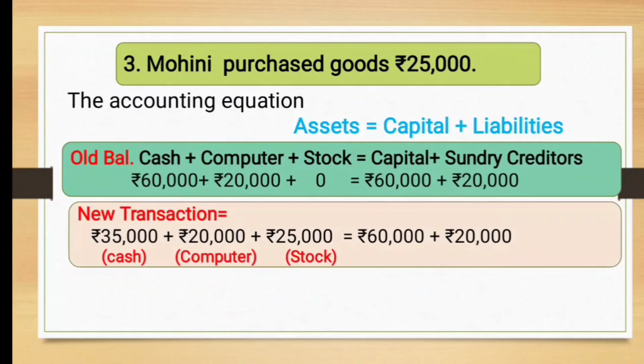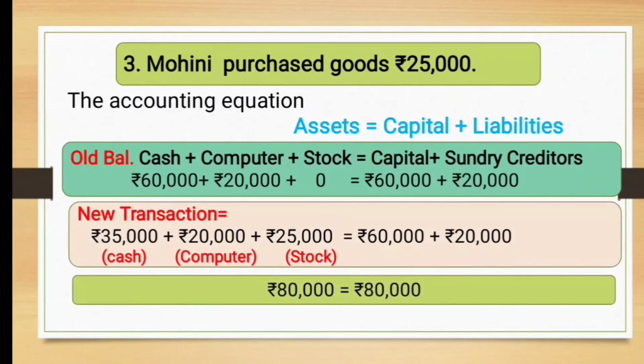Now if you add the left hand side, you will get 80,000. And right hand side also you will find 80,000. That means with this third transaction also the equation gives the same amount on left hand side and right hand side. Now are you getting the point, students?